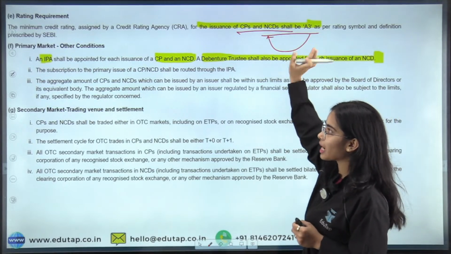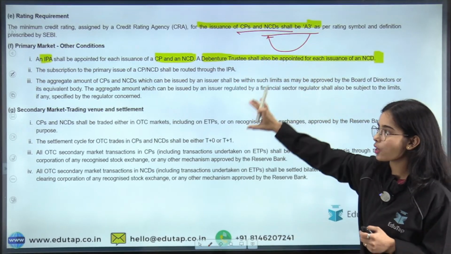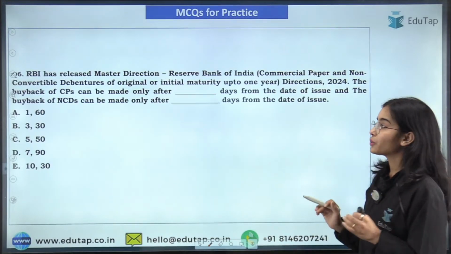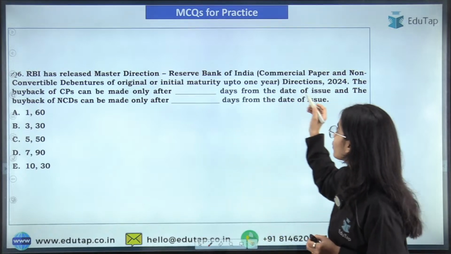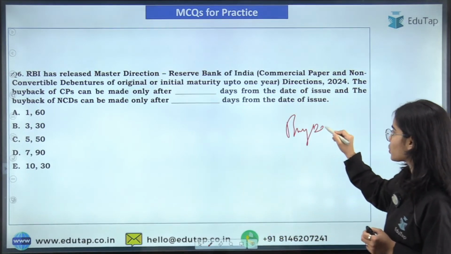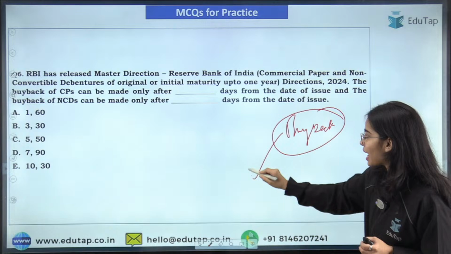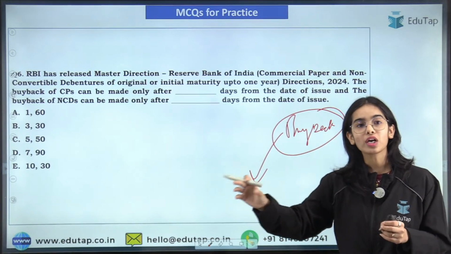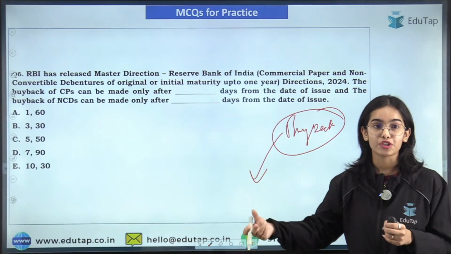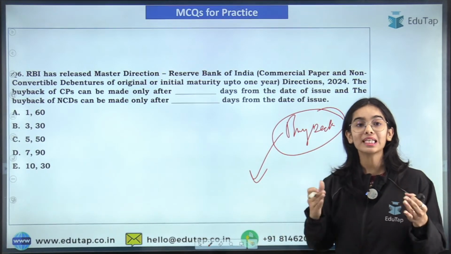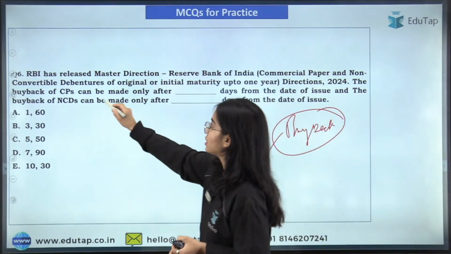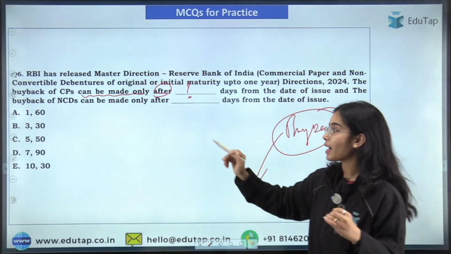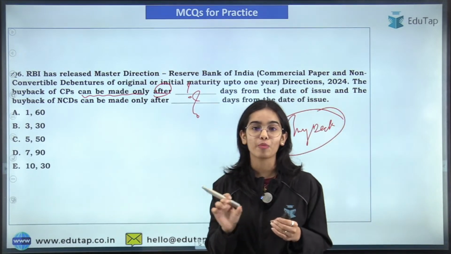Okay, so in the primary market they are issued, then they are also traded in the secondary market. So that you have to remember. Now coming to the next question, the buyback of CPs. If the company wants to buy back its commercial papers, or the company wants to buy back its non-convertible debentures, the buyback can happen within how many days? For the CPs, the buyback can be made only after how many days? And for the NCDs, the buyback can be made only after how many days?